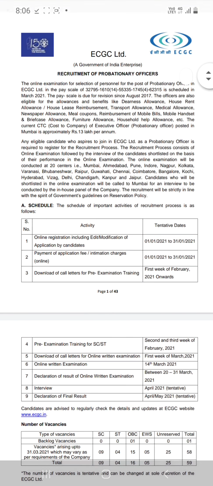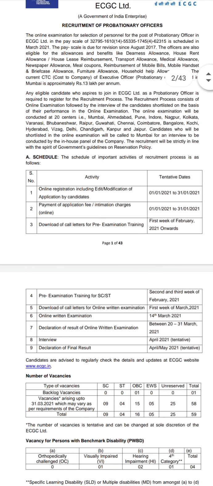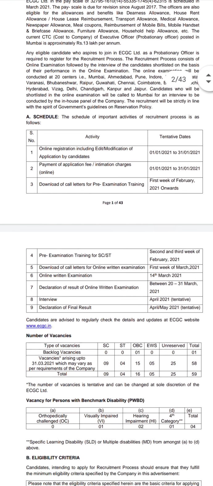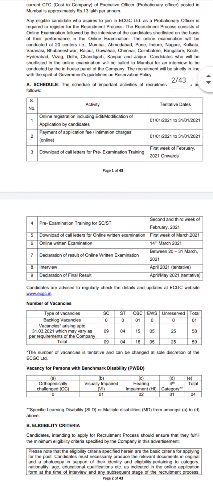The recruitment process is one online examination followed by an interview, and shortlisted candidates will be called for an interview at Mumbai. These are the 20 centers, and the application period is from 1st Jan 2021 to 31st Jan 2021.